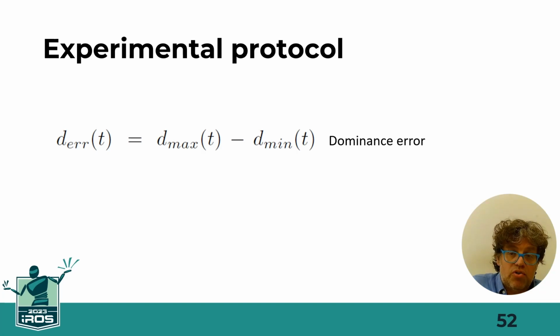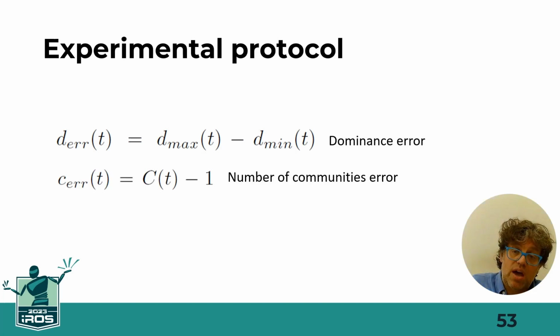We measured the dominance error between the most active and the least active speakers, which is 0 when all speakers are equally active, and the number of communities error, which is 0 when all speakers are considered to be part of the same community.